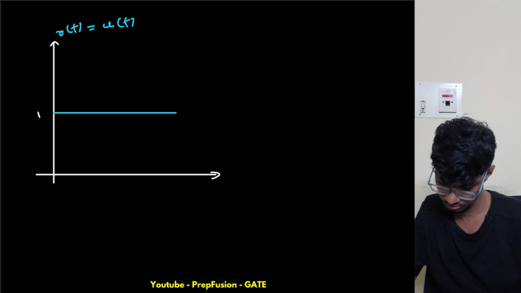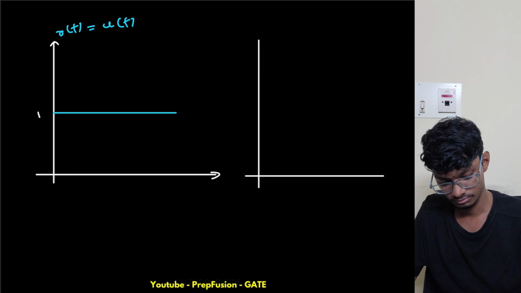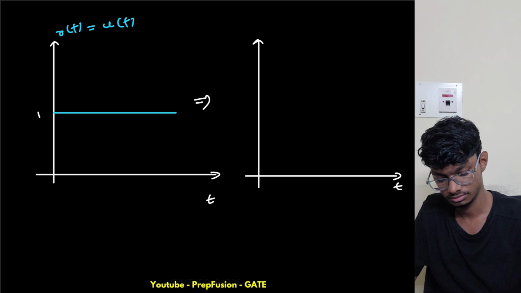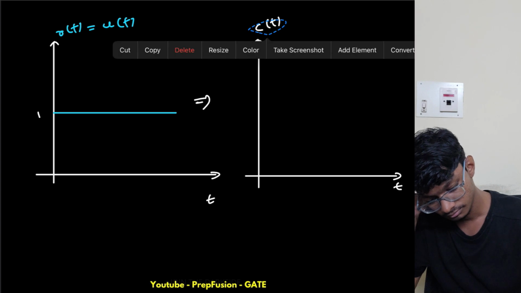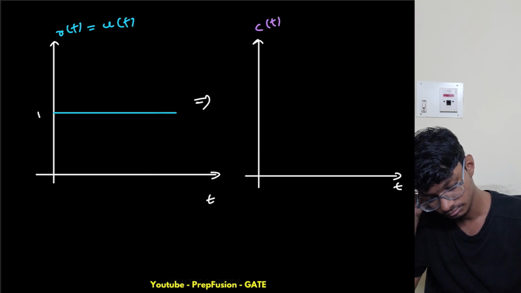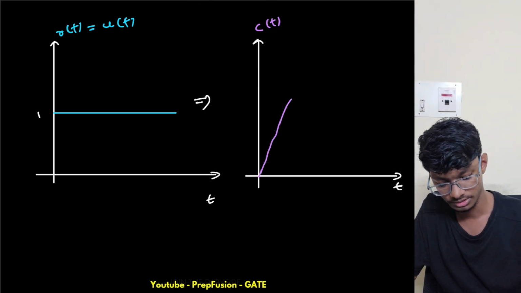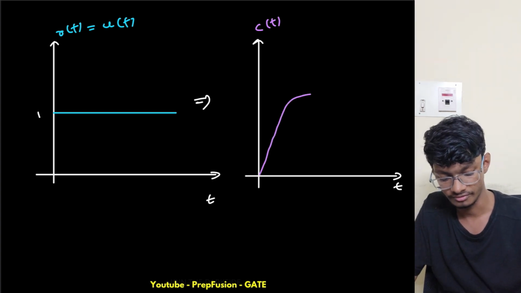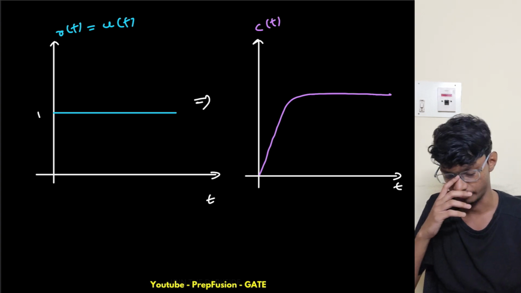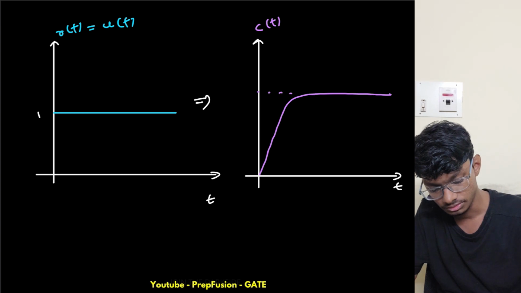And what is my output? This is with respect to time. Output is basically c of t. So my output is something like this, right? B can be more than 1, also less than 1, so it depends. It can either go above the input or below the input. If B is less than 1, it is known as attenuation, and if B is more than 1, it is known as gain, right? So this is B.